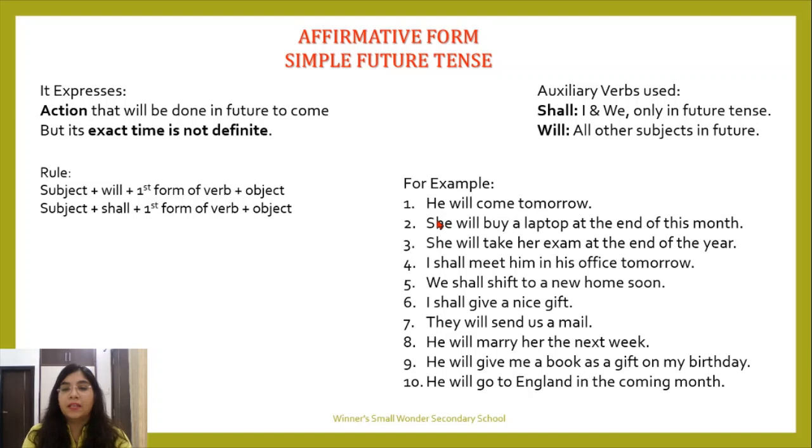Now see the next one. She will buy a laptop at the end of this month. At the end of this month, we know that she is going to buy a laptop, but the exact time is not definite. So this type of sentence is also included under simple future tense. She will take her exam at the end of the year.